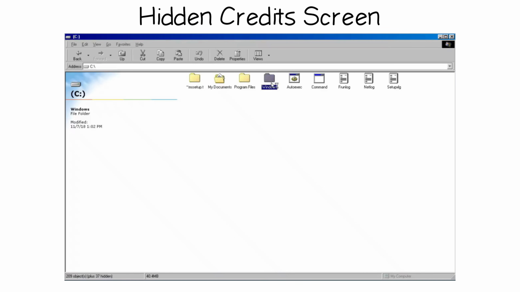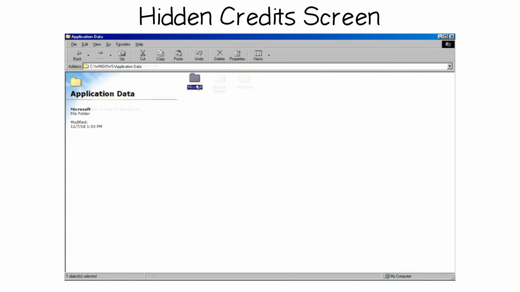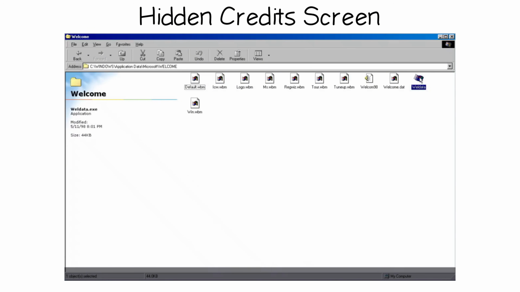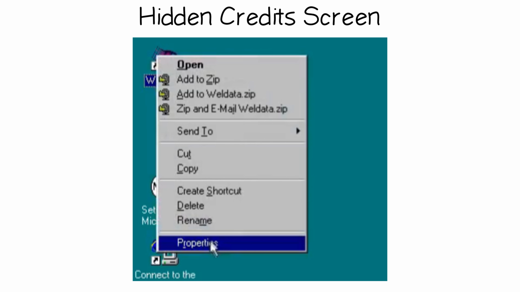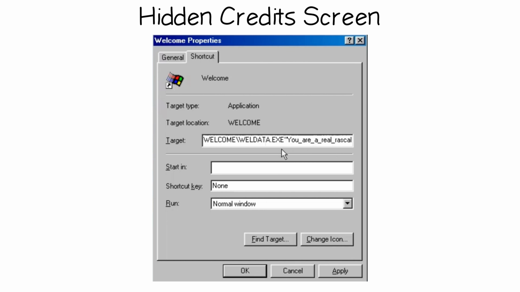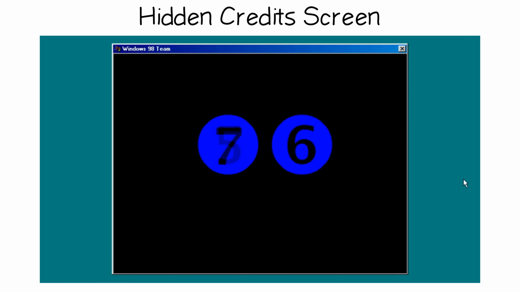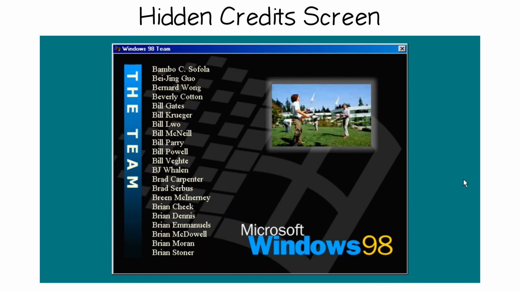To access it, you'd go to Windows folder, Application Data, Microsoft, Welcome, then create a shortcut of the file called Welcome Data and rename that shortcut to Welcome. Right-click it, go to Properties, and at the end of the target line, type "You are a real rascal" and select to run Minimized, Apply, then Close, and finally run the file. It displays the same exact credit screen as in the previous version.